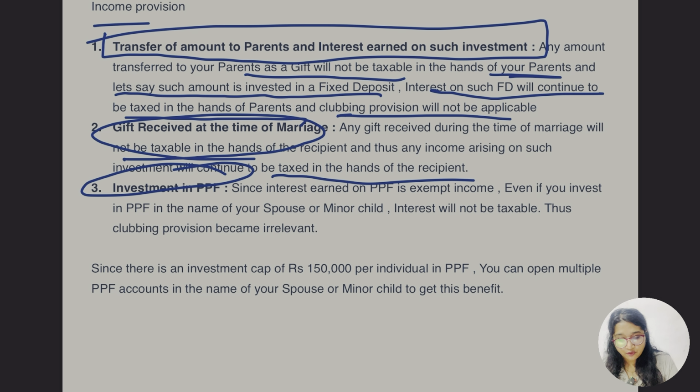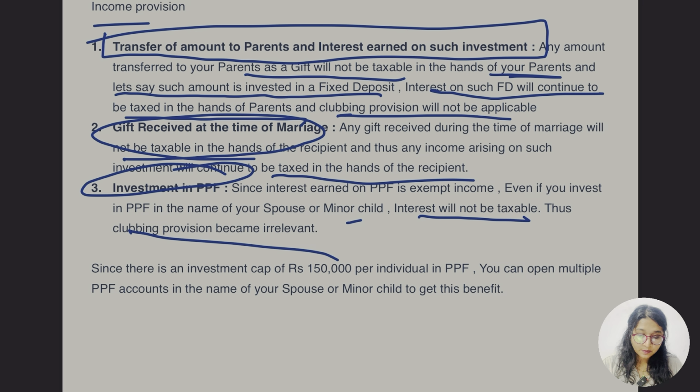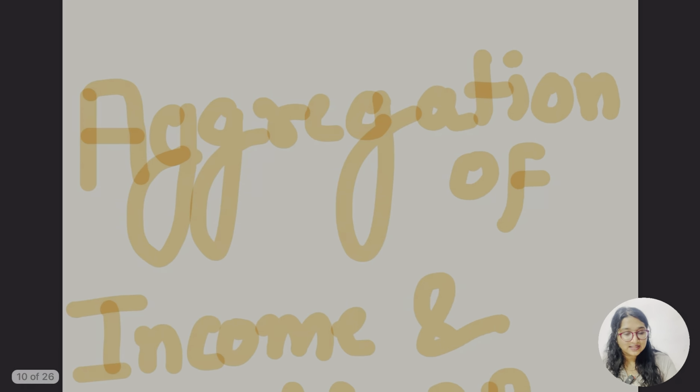Yes, even if you invest in PPF in the name of your spouse or minor child, okay, not even if the PPF is done in your name, if it is done in your wife's, the spouse's name or the minor child's name, it would definitely be exempted and the interest will not be taxable. Thus the clubbing provision becomes irrelevant in this case. Thus there is an investment cap of rupees 1,50,000, as we know, per individual in PPF. You can open multiple PPF accounts in the name of your spouse or minor child to get this benefit.